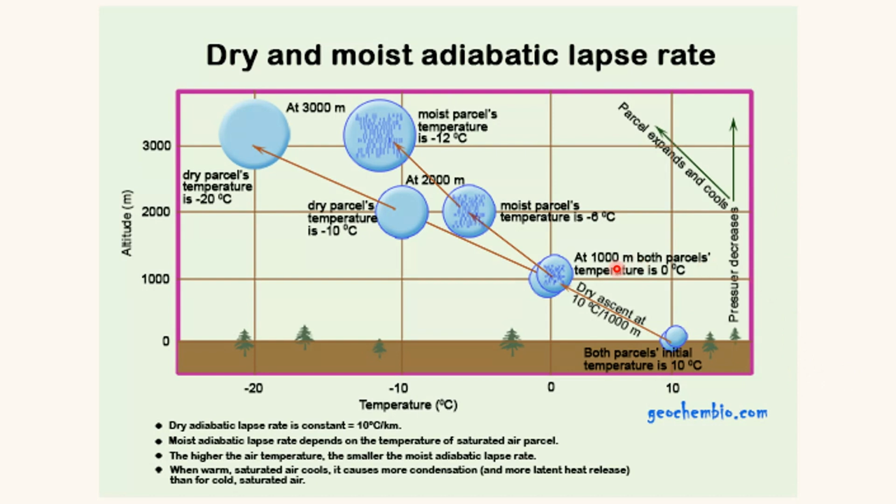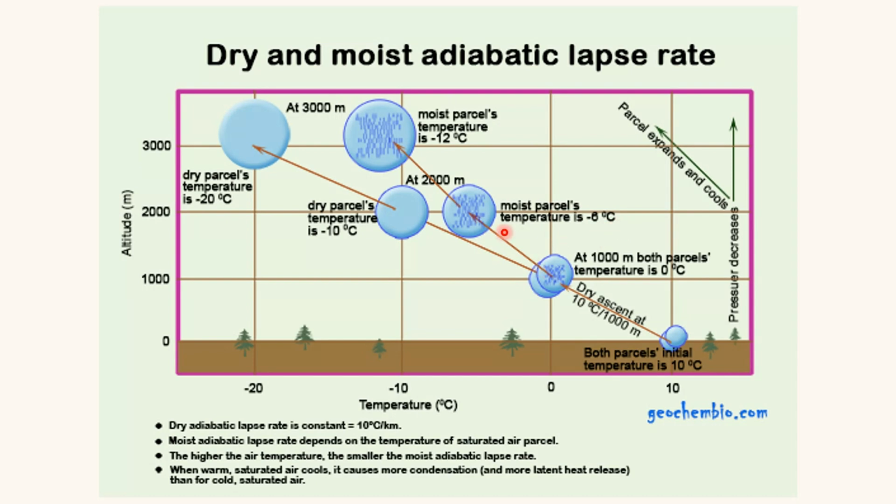Now let us see another air parcel, that is the moist air parcel. At this particular height, water vapor begins to condense. Now when condensation happens, latent heat will be released in this air parcel, which will decrease the rate of cooling. So now we can see the wet adiabatic lapse rate is 6 degrees Celsius per kilometer.